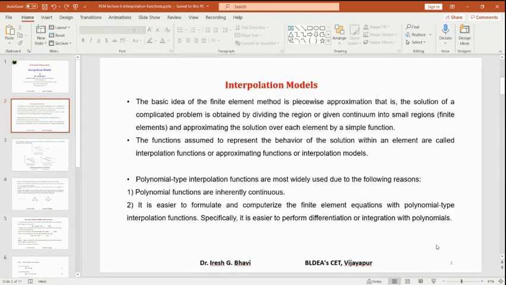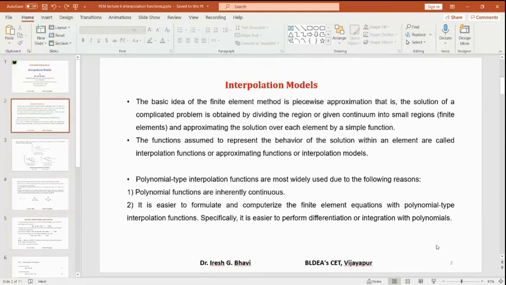Okay. So when you are dividing the body into finite number of elements, the displacement variation in each element is unknown. How the displacement is varying in each element, it is completely unknown. So what we do is we'll assume the displacement variation is varying like either a polynomial or it may be like a trigonometric function.